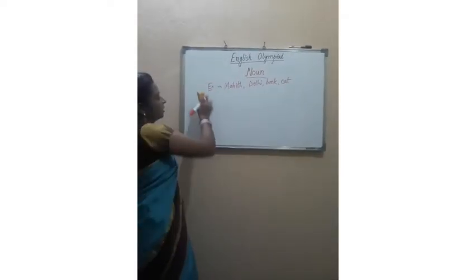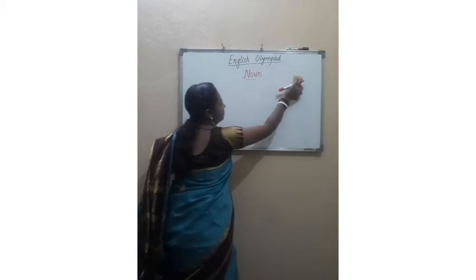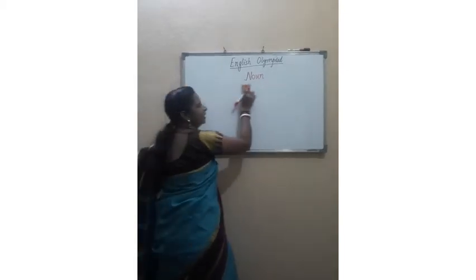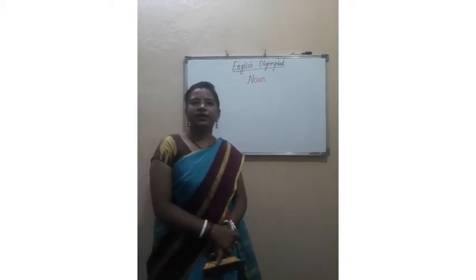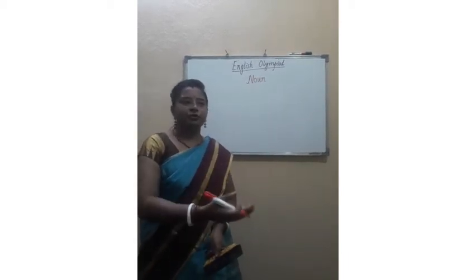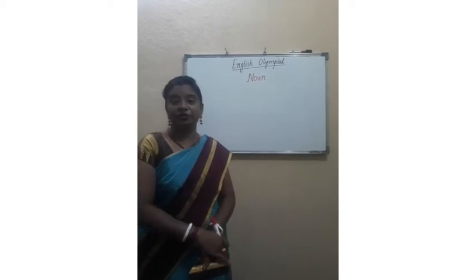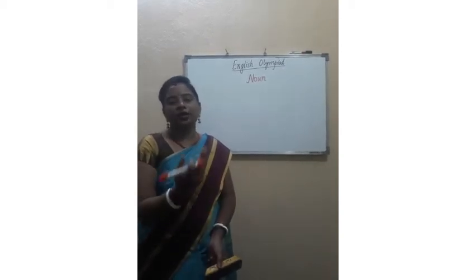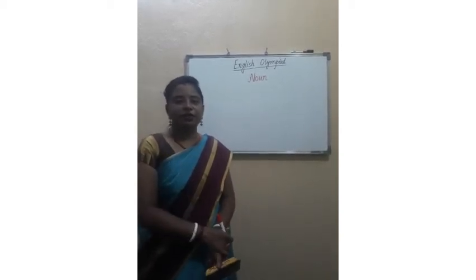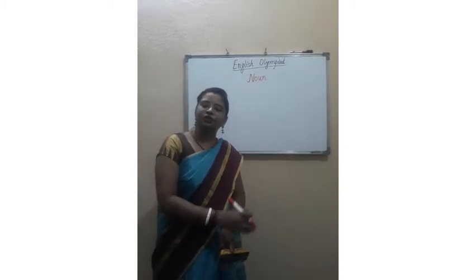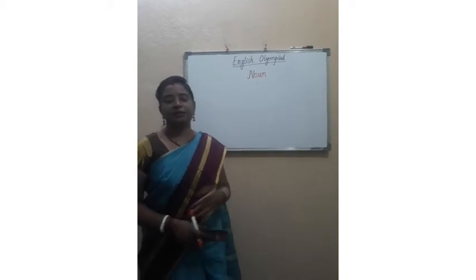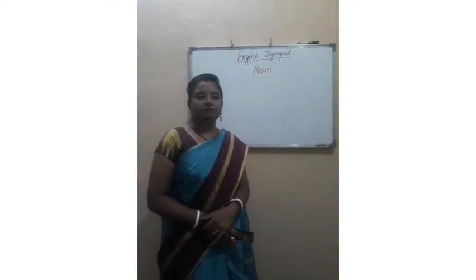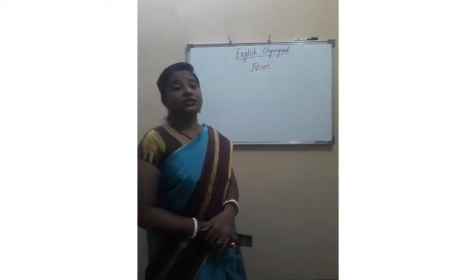So I am going to start this lesson with the categories. Generally in the books you have read that there are 2 types of noun, 3 types of noun or 5 types of nouns, according to the classes. If it is primary, they give only 2 or 3 types. If it is 5th or 6th class, they give 5 types. But you may get confused in some of the books.